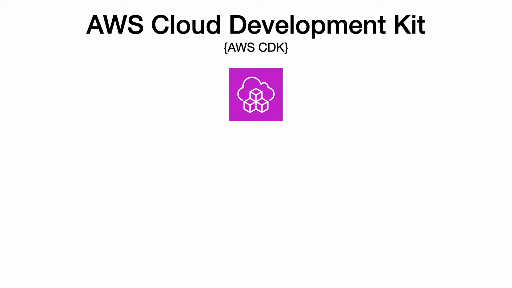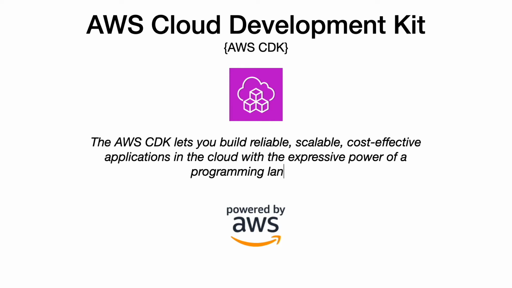As the name suggests, AWS CDK is offered by AWS, Amazon Web Services, and here is how Amazon defines it. It says that the AWS CDK lets you build reliable, scalable, cost-effective applications in the cloud with the expressive power of a programming language. The key here is, of course, the programming language. So instead of the declarative one, with CDK, you can use the programming language to build your infrastructure automation code.